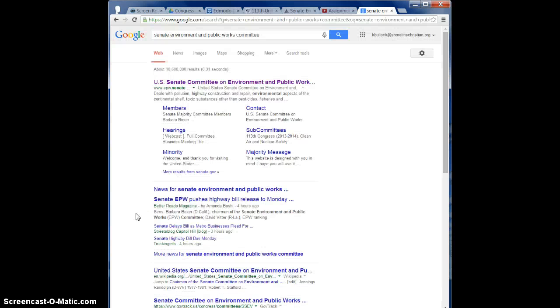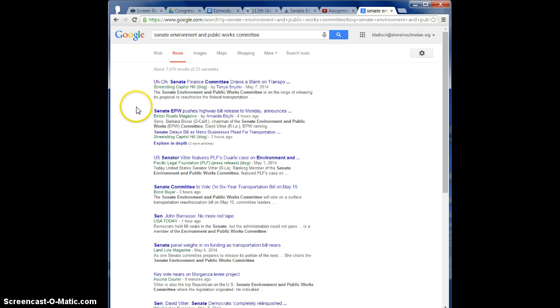And then finally, if you're still wondering, well, what is really important? And the sites have listed just a bunch of bills. What is really important? You can also try Googling the name of the committee, and then it already shows up news, but I would choose this option here under Google, and see what is news relating specifically to that committee. So that will help you to understand, well, if journalists are picking up on it and noticing what's happening there, then it must be something of more importance.